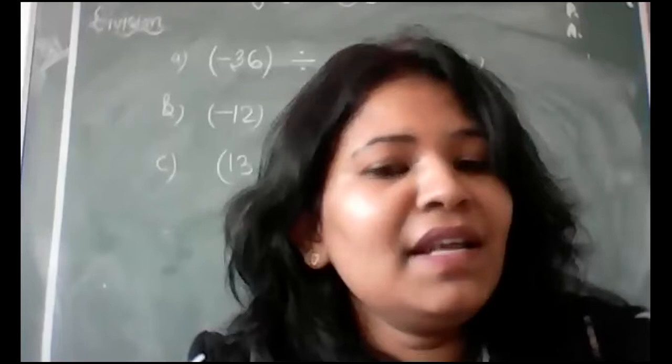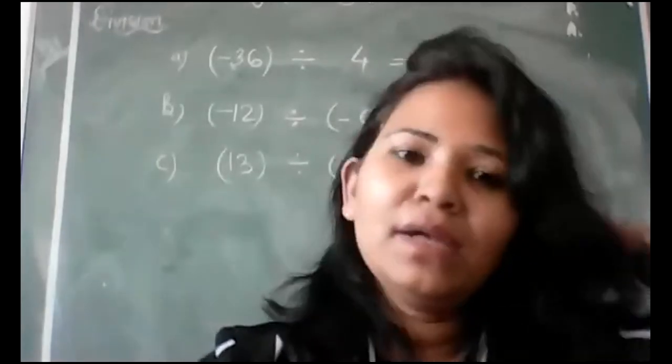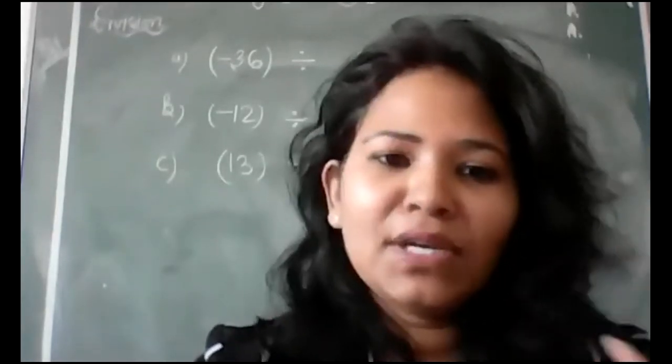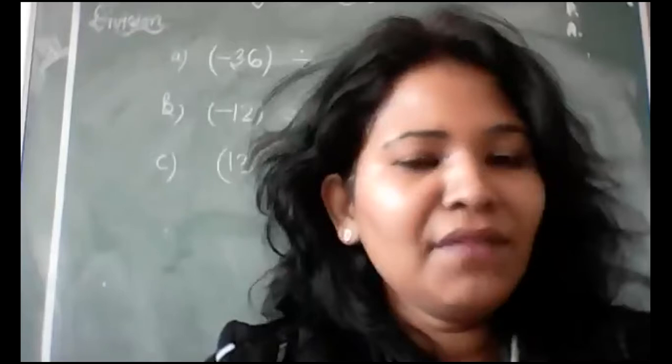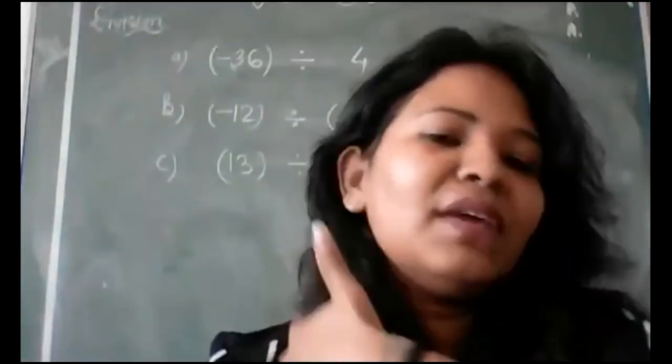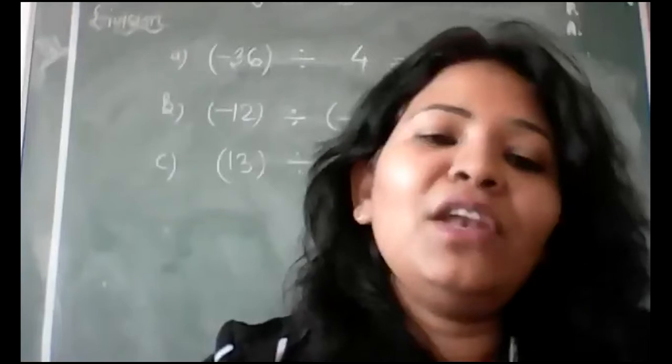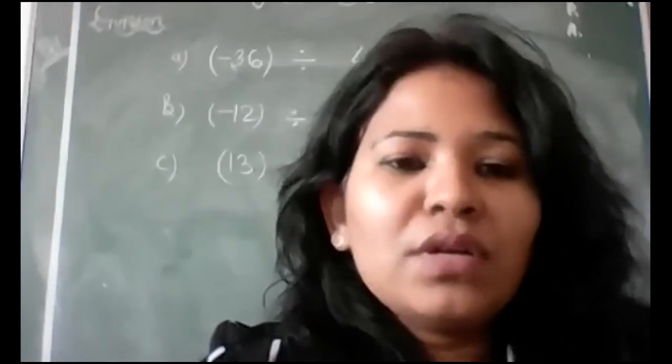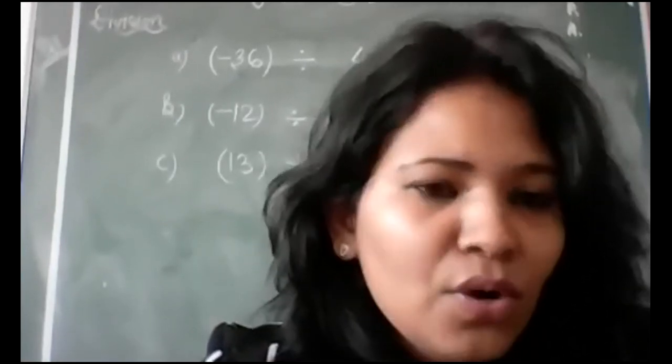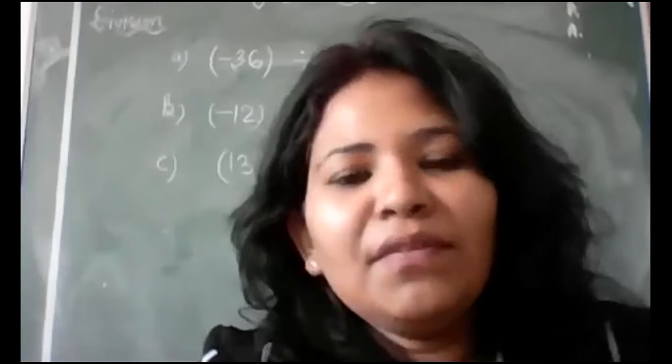Now the third one is minus 12 divided by 0. You know that any number divided by 0 gives not defined, because no number can be divided by 0. So here the answer will be not defined.